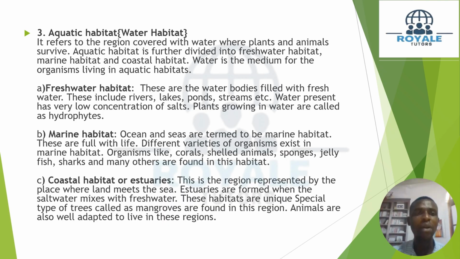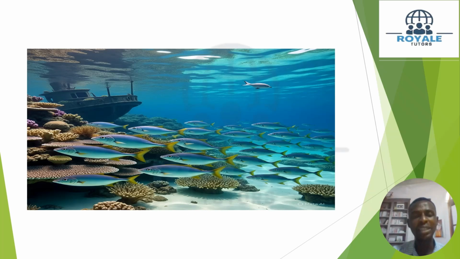So when we talk about the aquatic space, the aquatic habitat, don't forget we're talking about the water habitat. We have the fresh water, we have the marine water, then we have the coastal habitat or estuaries. Now you can see fishes in the ocean or sea, as the case may be. Don't forget, when we talk about the aquatic habitat, we're talking basically about water habitat. It can be fresh water, it can be the coastal region, and it can be the marine habitat.